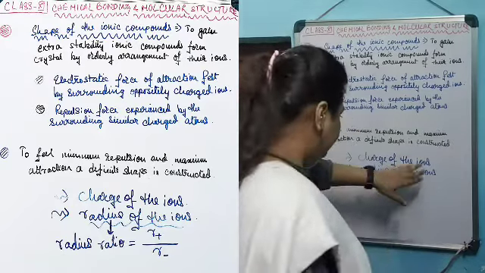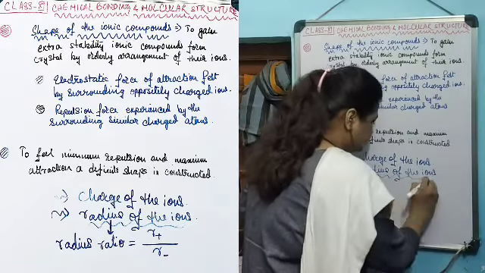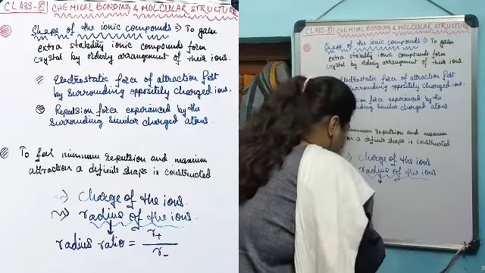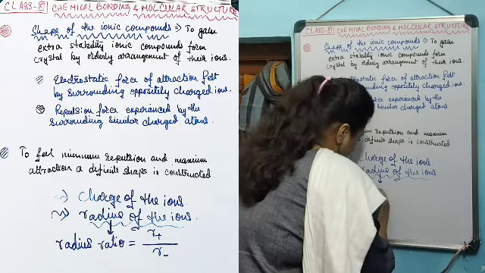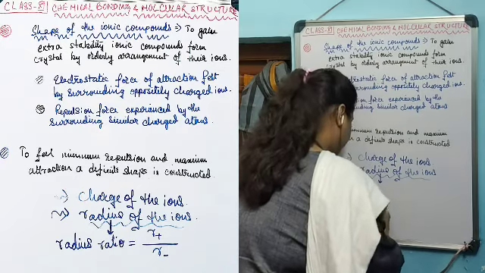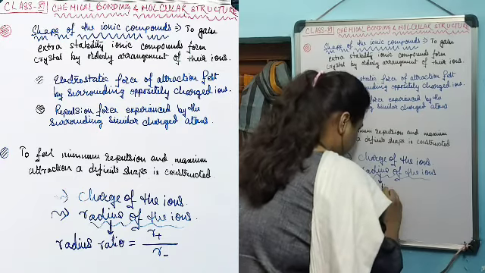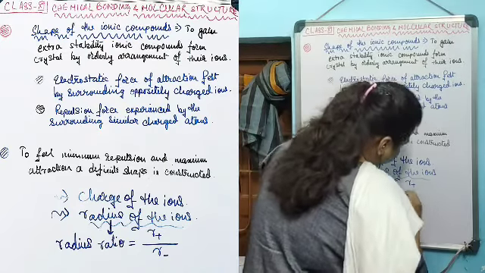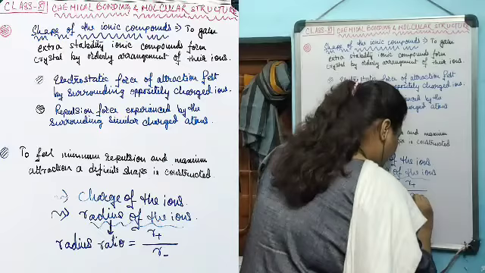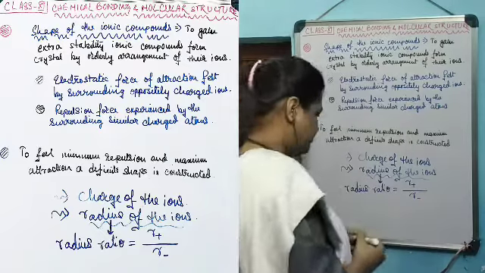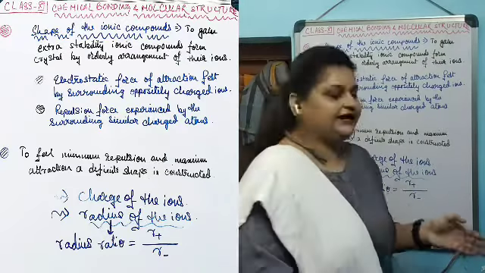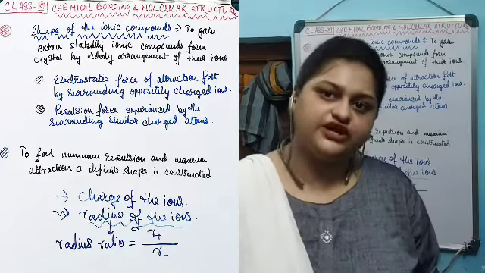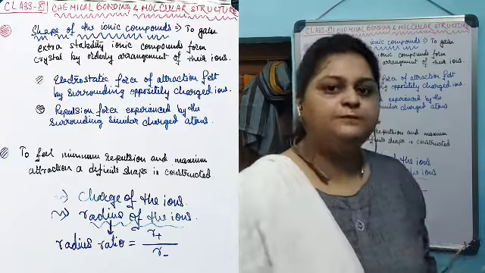To study this, specifically the radius of the ions, a new term known as radius ratio is used. Radius ratio is nothing but the radius of a cation divided by the radius of an anion. So the ratio of the radius of the cation with respect to the radius of the anion is known as the radius ratio of a particular ionic compound.